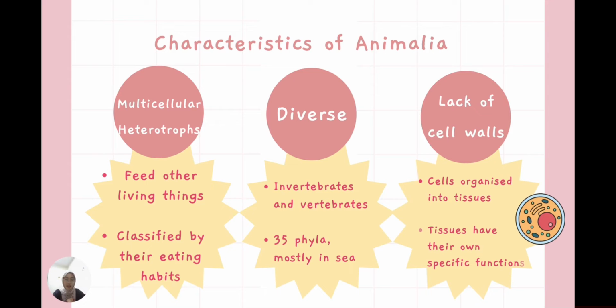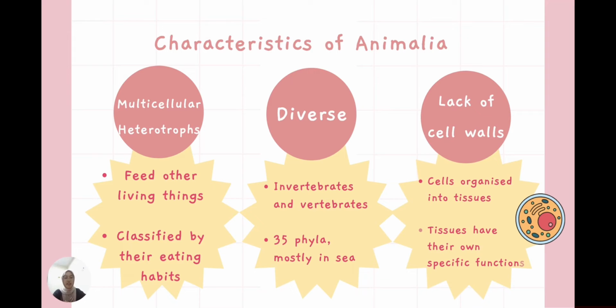Since they are heterotrophs, they feed on other living things. Animalia are classified by their eating habits. There are four eating habits of Animalia, which are herbivore, carnivore, omnivore, and parasite. And for your information, parasites get their food by attaching themselves to a host.